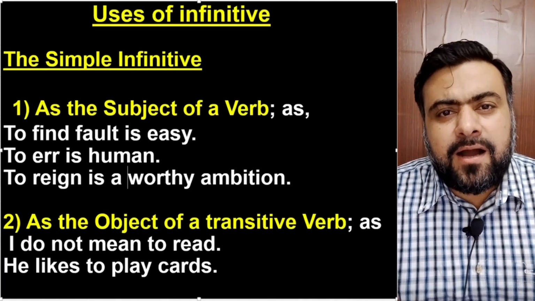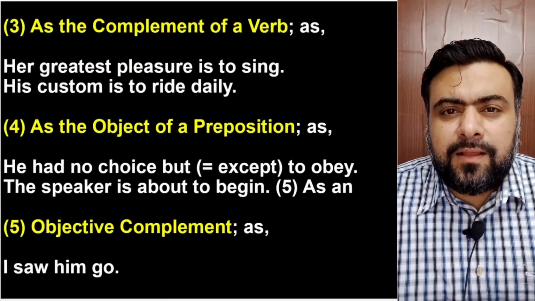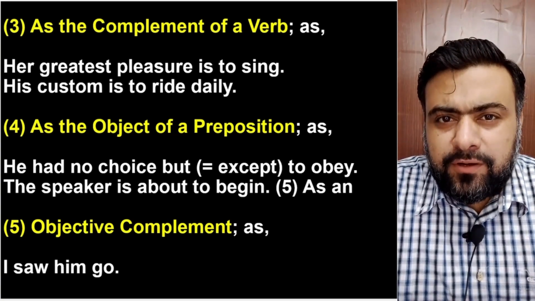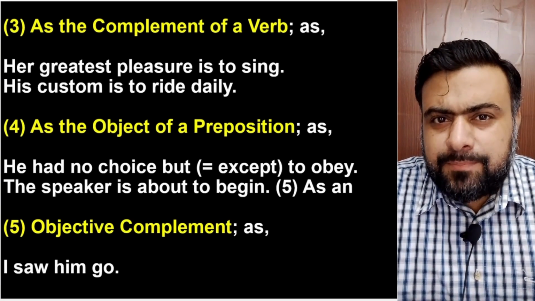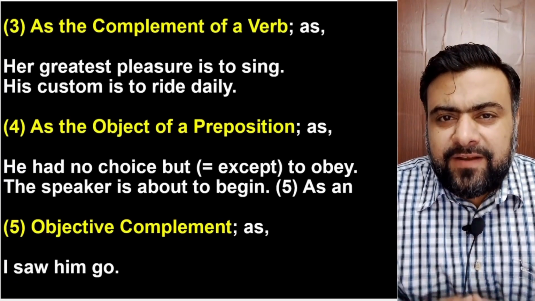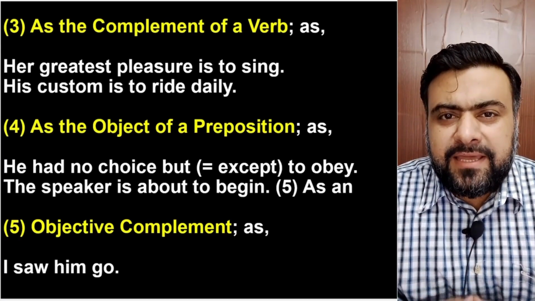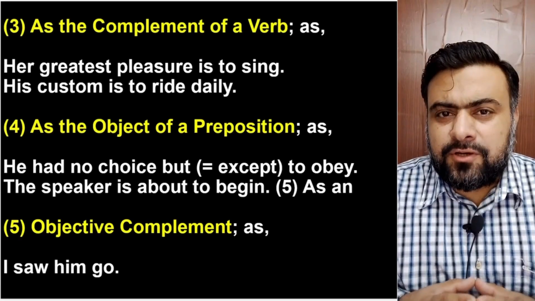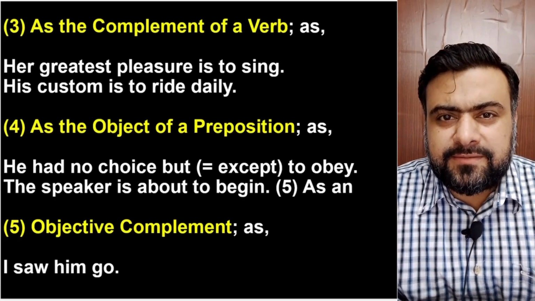He likes to play cards. To play cards is the object of the verb likes. Number 3, when the infinitive acts like the complement of a verb. For example, her greatest pleasure is to sing. Now, the infinitive to sing is the complement of the verb is. His custom is to ride daily. To ride daily is the complement of the verb is.